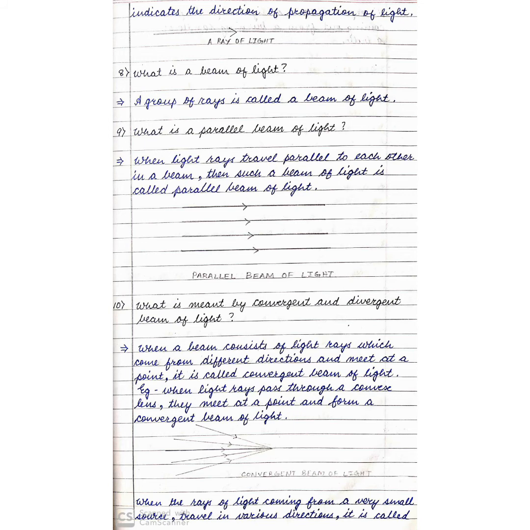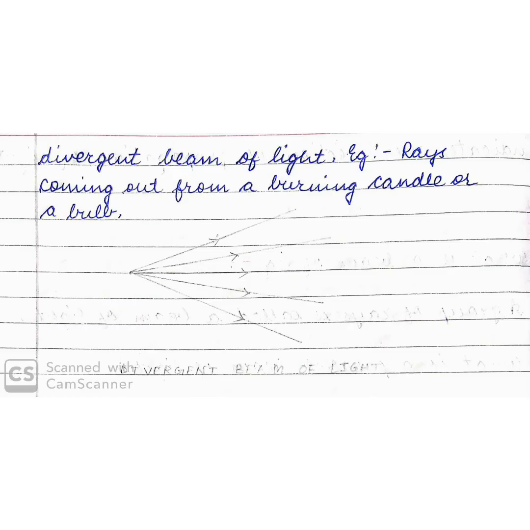What is meant by convergent and divergent beam of light? When a beam consists of light rays which come from different directions and meet at a point, it is called convergent beam of light. Example, when light rays pass through convex lens, they meet at a point and form a convergent beam of light. When the rays of light coming from a very small source travel in various directions, it is called divergent beam of light. Example, rays coming out from a burning candle or a bulb. The diagram shows a divergent beam of light.